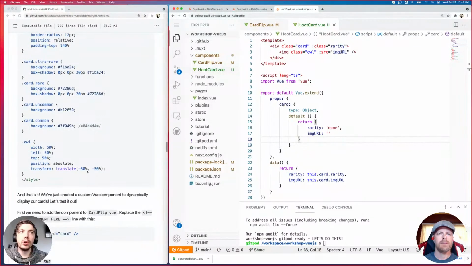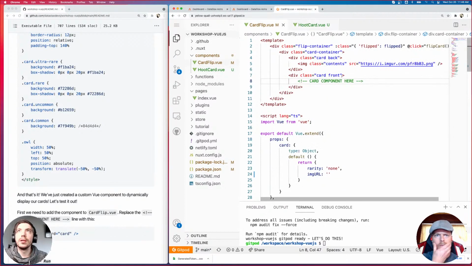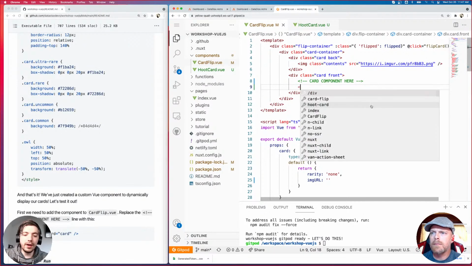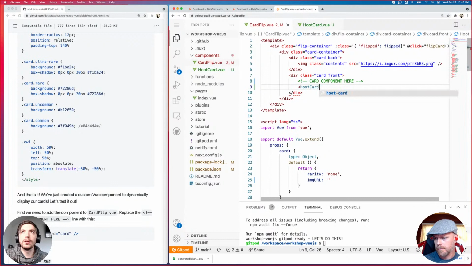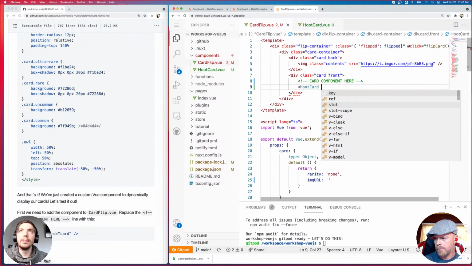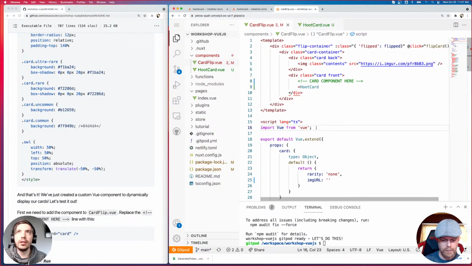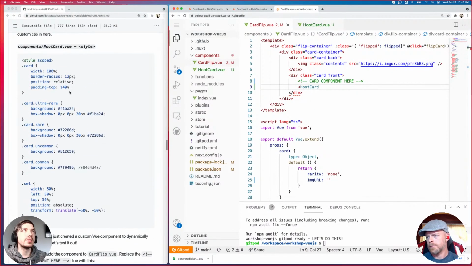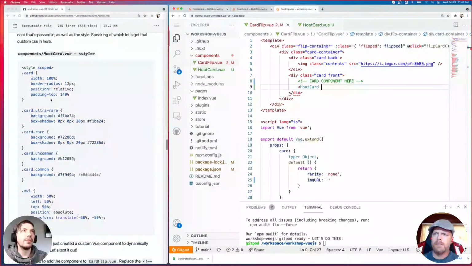Now that we finished this component, we need to use it in our card flip component. So I'm going to go back to card flip, and we need to use that new component here. Now with Nuxt, we actually can just reference it right away, like this. Without Nuxt, you'd have to import it and then register it here and export the component. Nuxt handles all that for us, so it's super easy. Where can you find the CSS code? All the code is on the GitHub repo. You can see that under this step we have all the styles here.